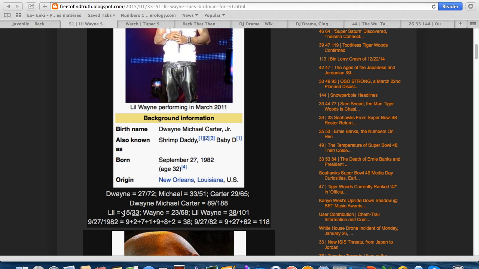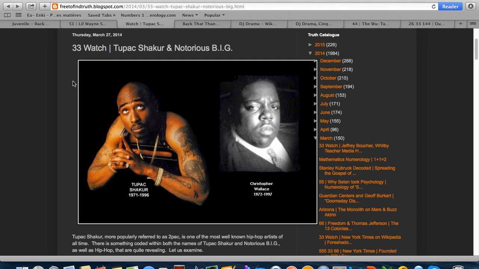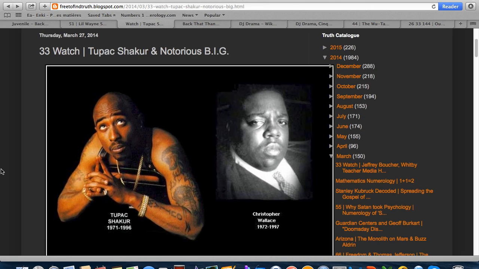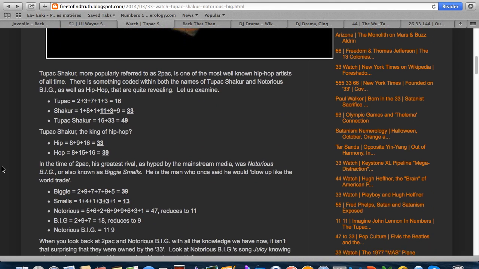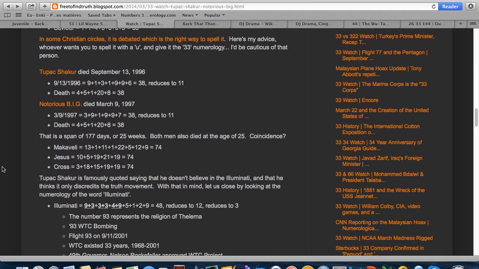His hip hop name, Lil Wayne, is curious. With Pythagorean gematria, it sums to 38. I just want to stop there and look at this number. But before we look at it, I also want you to notice that he has a life number of 38. So the artist name Lil Wayne's 38, the life number's 38. This stands out to me because of the death of Tupac Shakur and Notorious B.I.G. They both died on dates with numerology of 38.